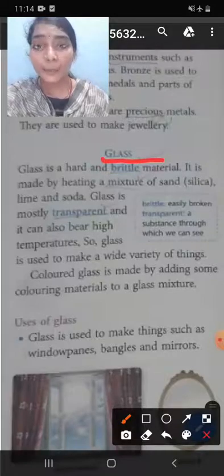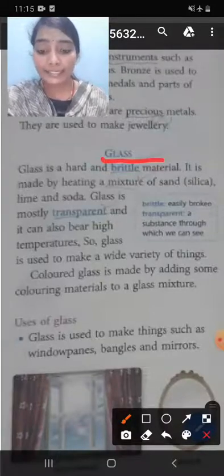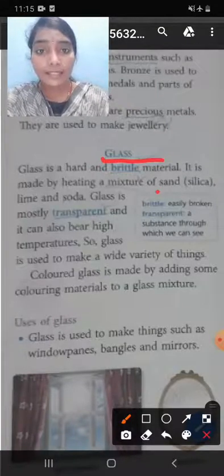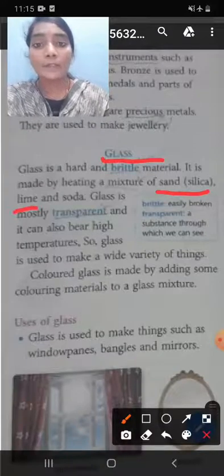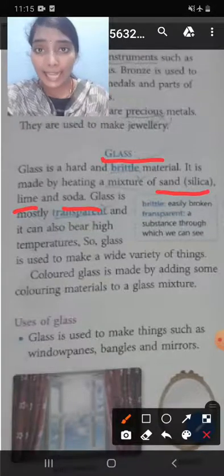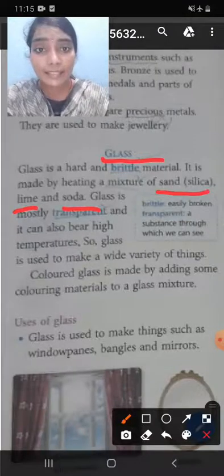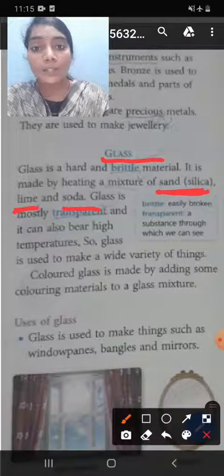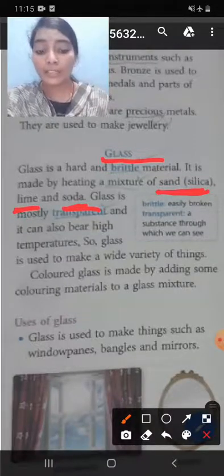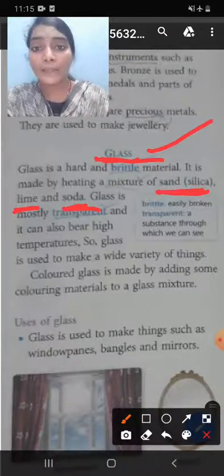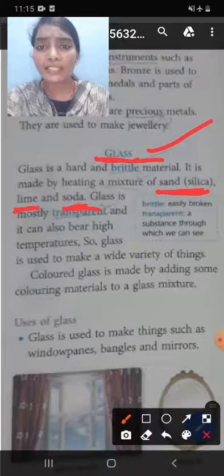Glass is made from natural abundant raw materials such as sand, also known as silica, lime, soda. These are melted at very high temperature to form a new substance, that is glass.